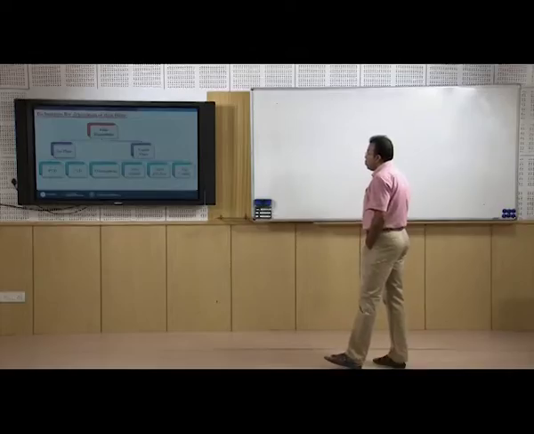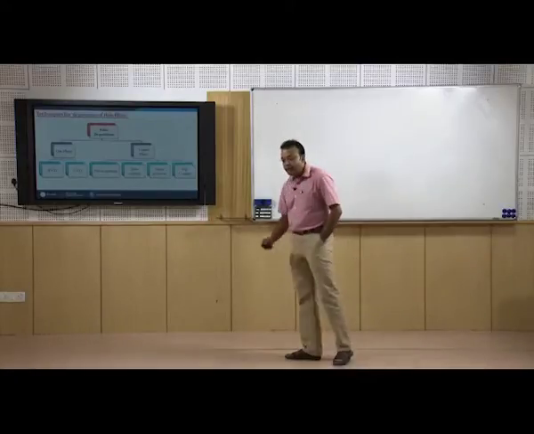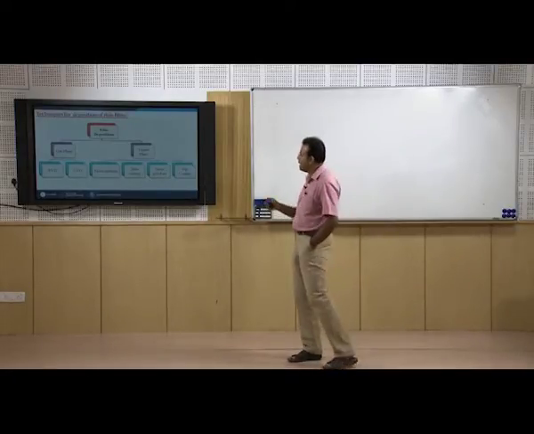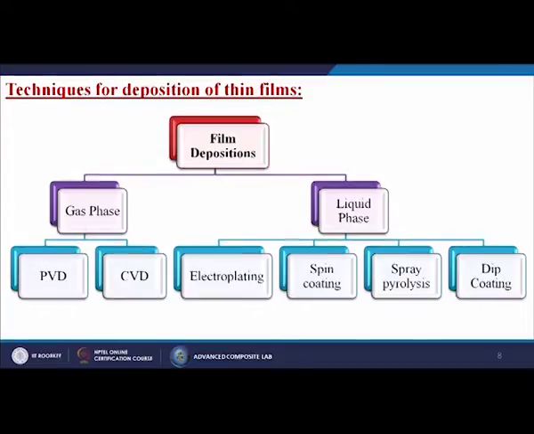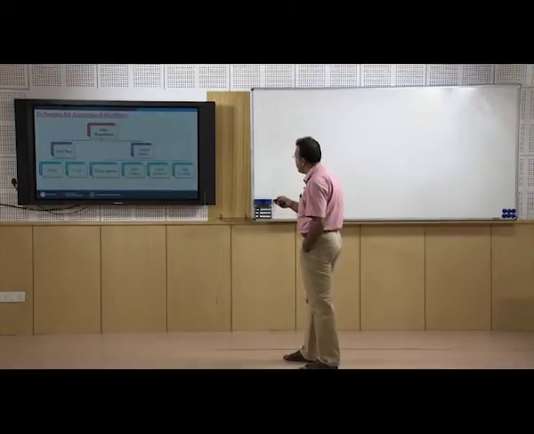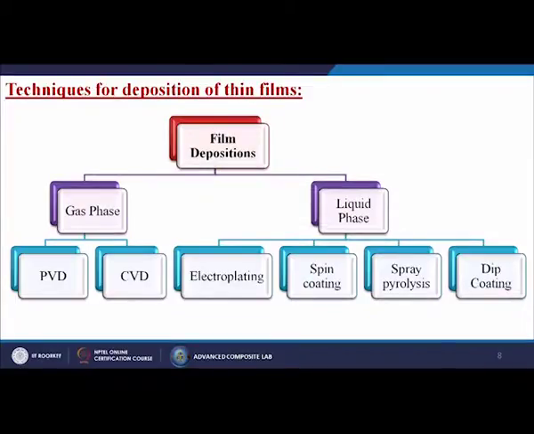So, what are the techniques for deposition of thin films? Generally they can be divided into two parts, one called the gas phase and another called the liquid phase. In the gas phase, we are discussing the PVD process, physical vapor deposition, and the CVD process, chemical vapor deposition. If you remember, we have discussed the PVD and CVD processes in detail in lecture number 12 and lecture number 13. In this particular slide we are going to discuss the liquid phase, which is divided into four parts: electroplating, spin coating, spray pyrolysis and dip coating techniques.